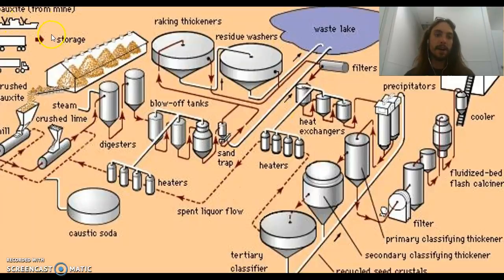All right, so here's bauxite and how it's transformed. It goes from a mine to a storage plant. They crush it, then they put steam through it. They turn it into water, kind of, through here. A bunch of different processes here, kind of turn it into water. The waste goes into this lake. They filter it. They heat it up, and with this heater, they put it through a bunch of other heaters. Then they put a little water into it, and they filter the end product through here, and then they end up electrifying it and turning it into alumina, which is smelted into aluminum. So it's 100 million steps go into this when you could just recycle it. So please start recycling rather than throwing away your cans.